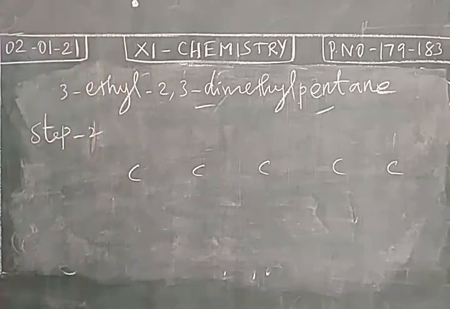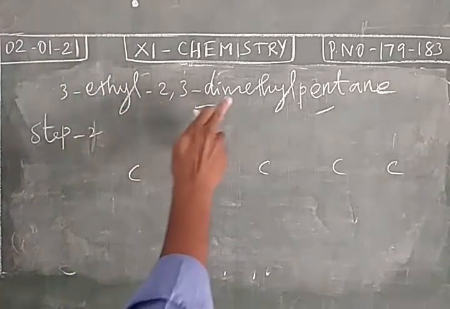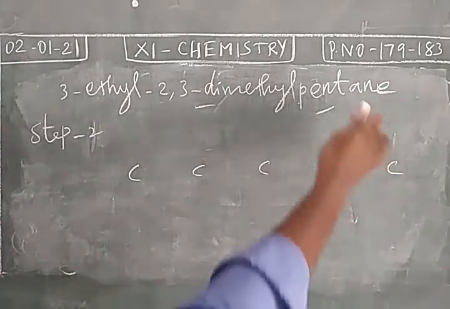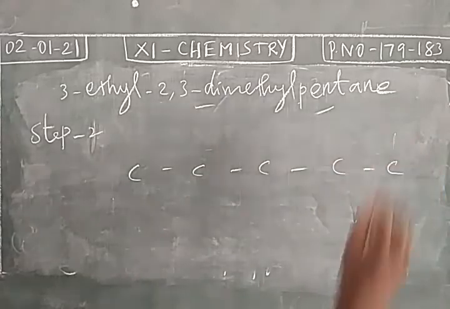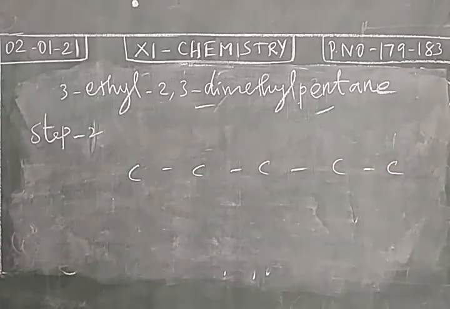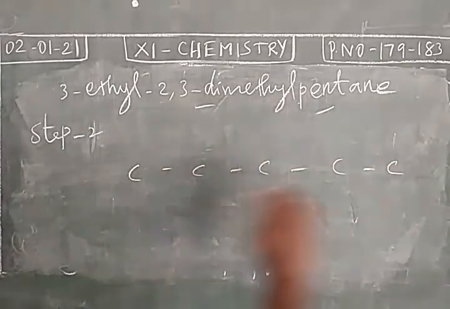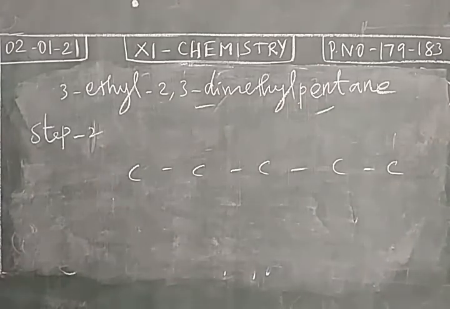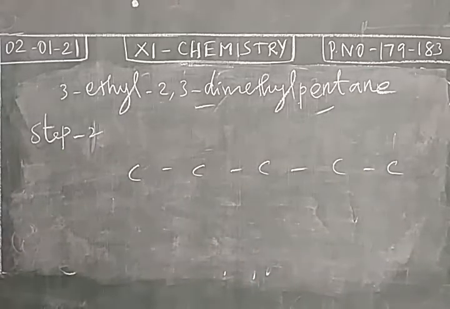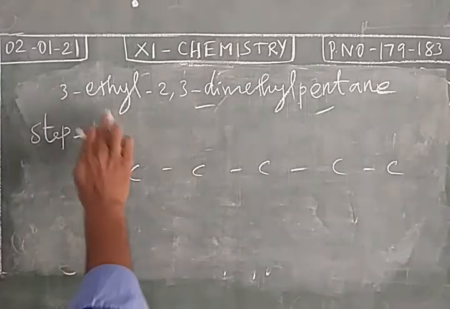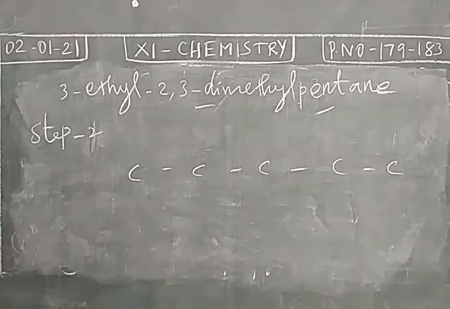Second step. The substituents will be mentioned. Using the primary suffix, it is a saturated compound, only single bond present. Root word is used to mention the number of carbon atoms. Primary suffix is used to mention the covalent bond, whether it is a single bond or a double bond or a triple bond. We have mentioned a single bond. The second step is we have to mention the substituents.